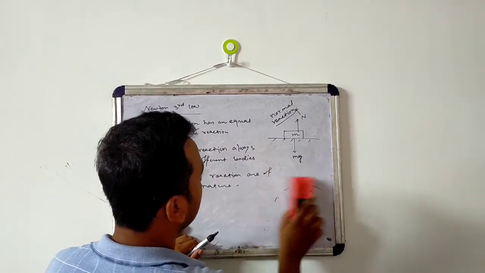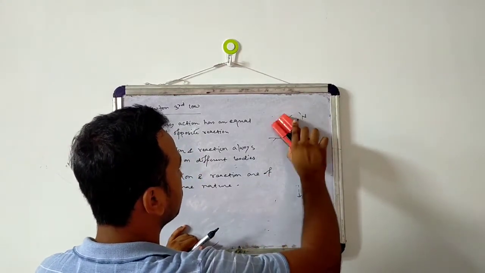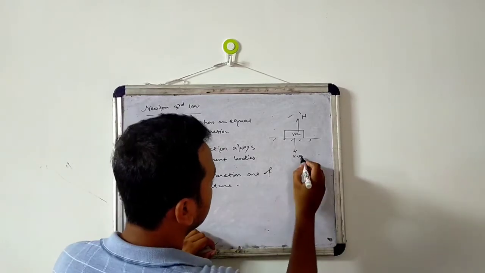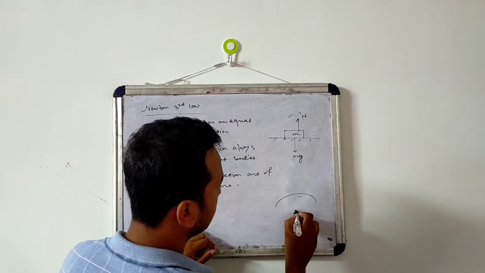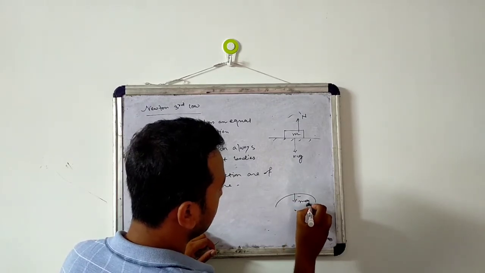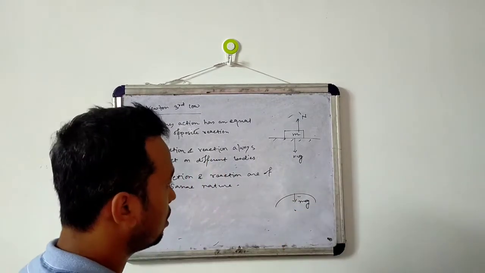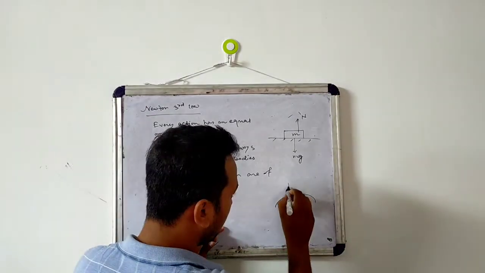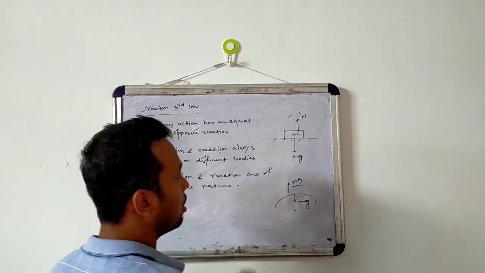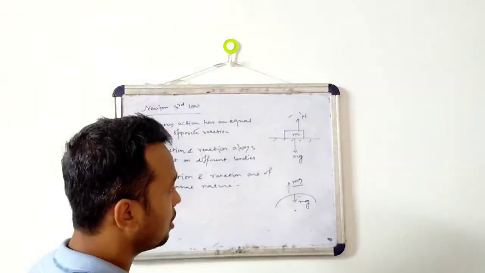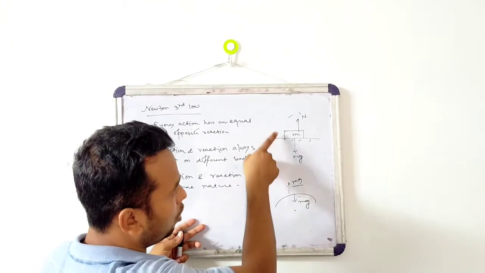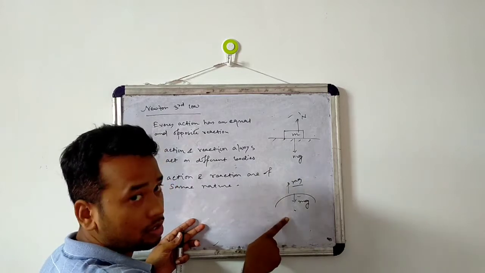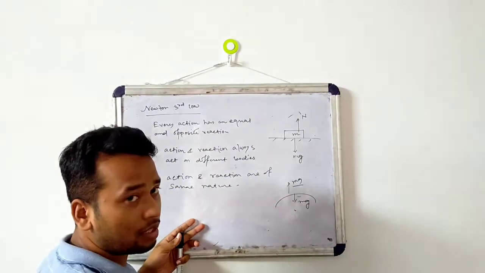Now look here. What will be the reaction of mg? Suppose this is the action, that means mg is the force the earth applies on that object m. Then m will also apply a force mg in the upward direction. That means this mg is the force applied by the object on the earth and this mg is the force applied by the earth on the object. So this is action and this one is reaction.